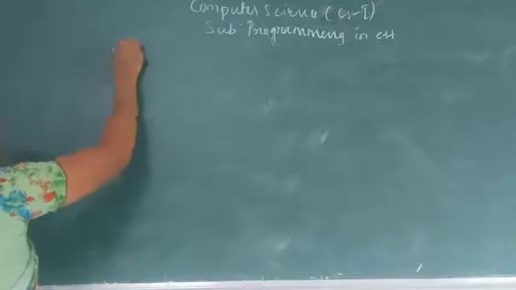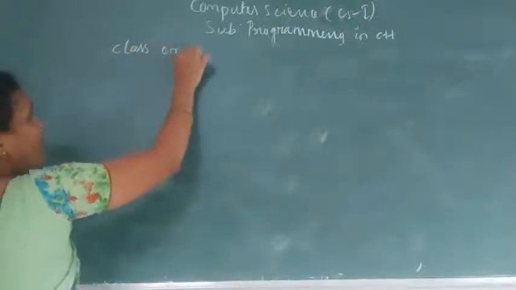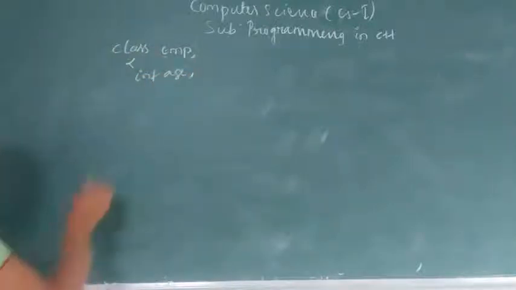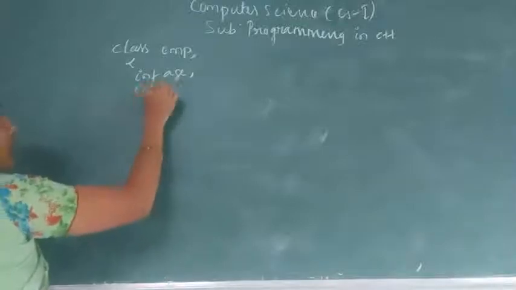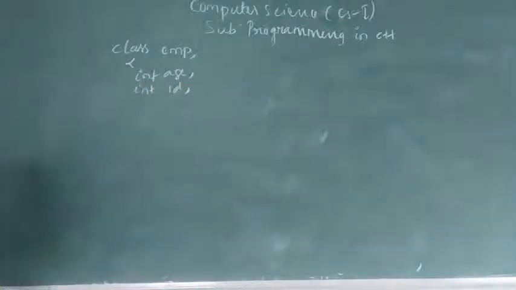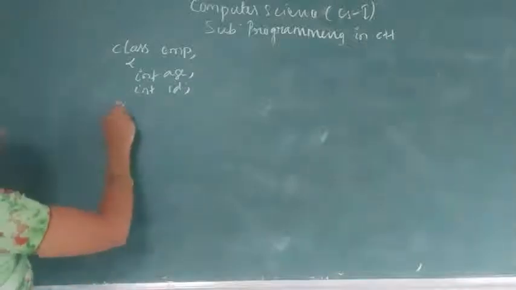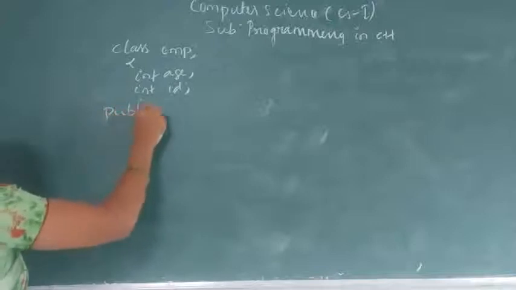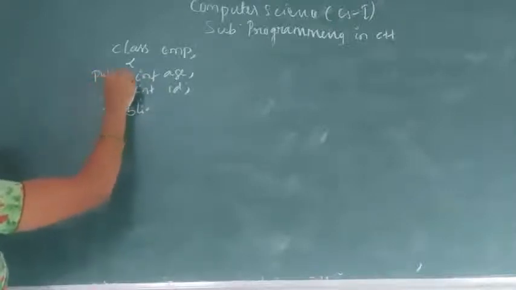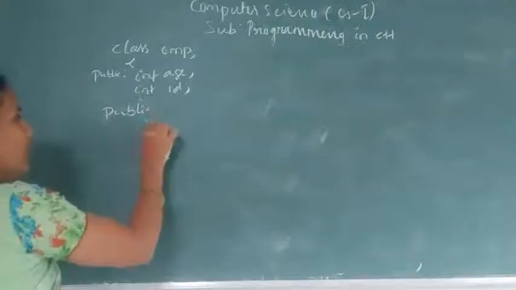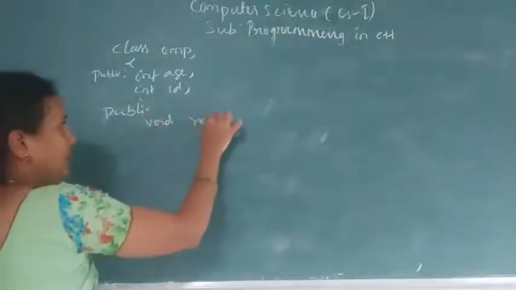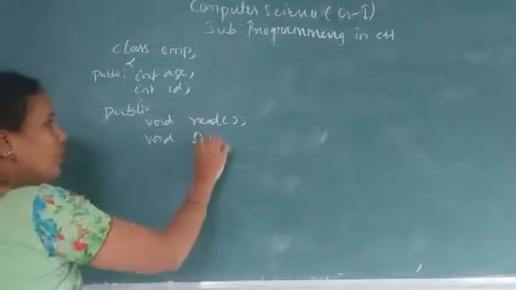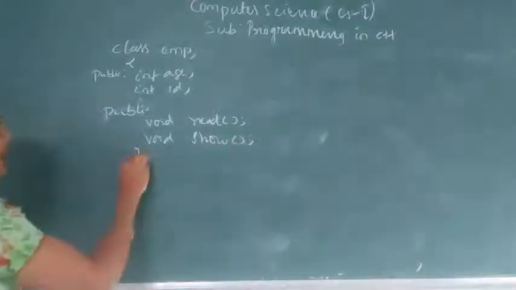For example, class EMP, two variables I am creating, int age, int ID, two data members. Now private, or you can do public, no problem. Public void read, next void show. Two functions I am declaring and I am closing the class.